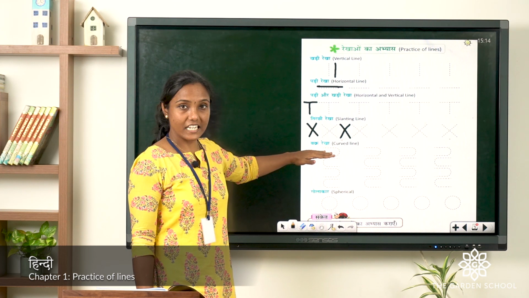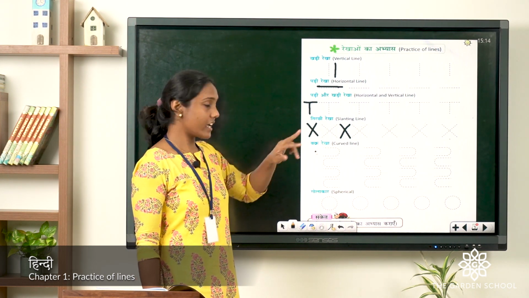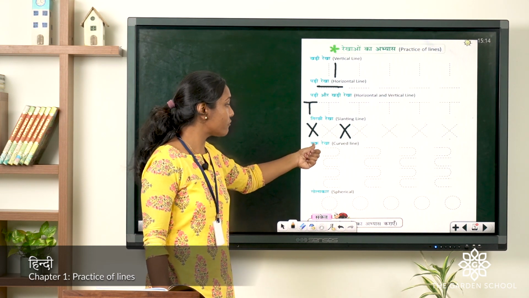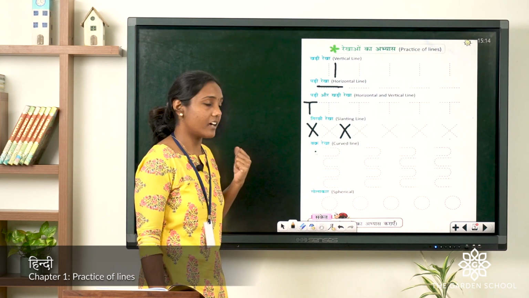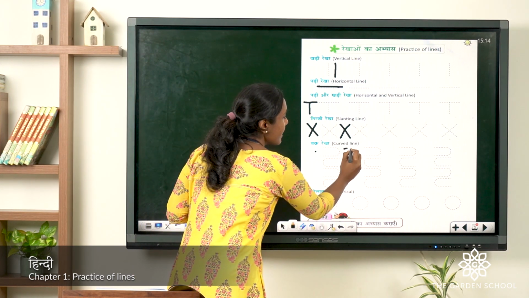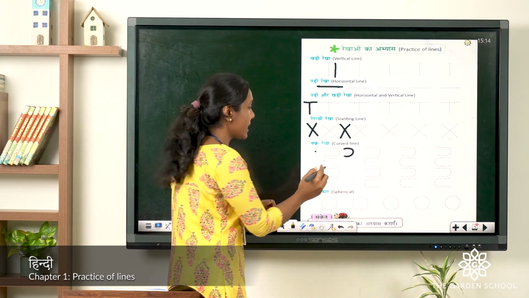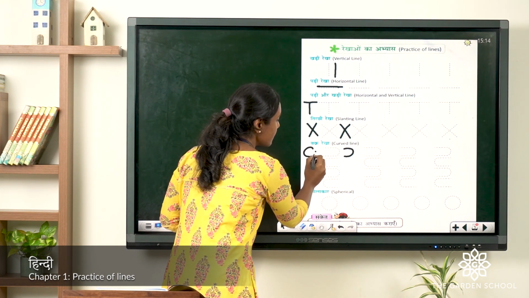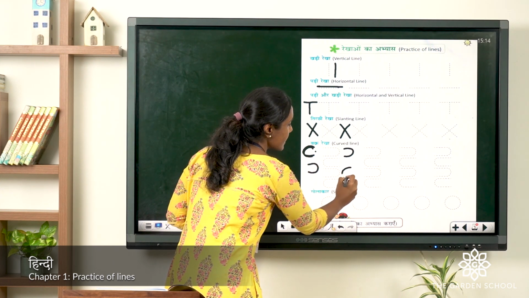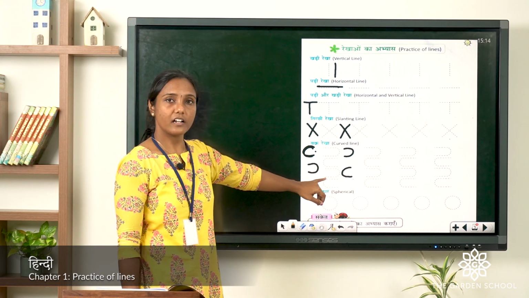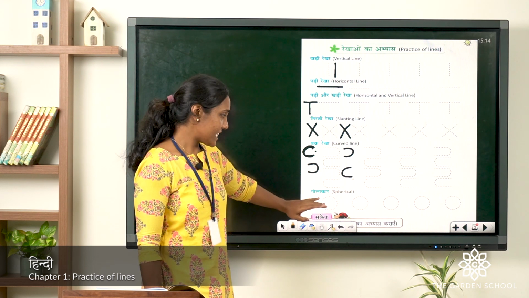Now, let's see the next line. That's curved line. Curved line, can you see? It's drawn in a curved way. That's Vakra Rekha. We call it in Hindi, Vakra Rekha. Okay? So, any way you draw, that means from your left side or from your right side, in this way, it's a curved Rekha. Okay? Curved line. Like this or like this, it's a curved line. Can you see here? Yeah. So, that's Vakra Rekha.